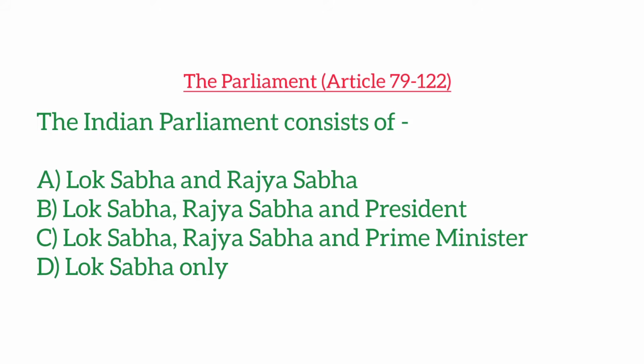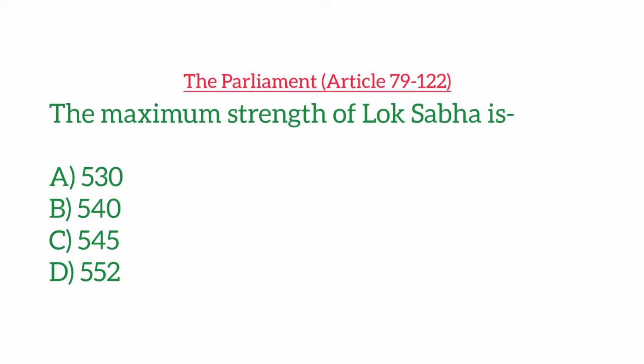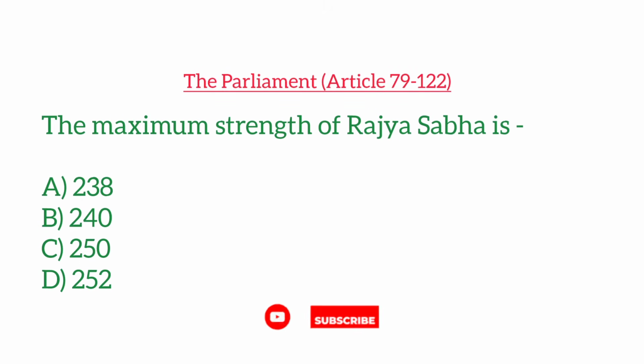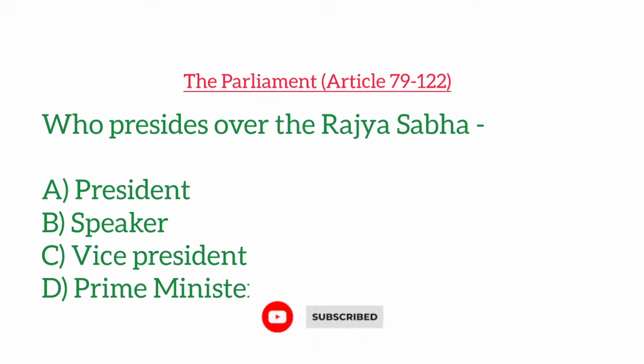The Indian Parliament consists of. The maximum strength of Lok Sabha is. The Rajya Sabha is also known as. Maximum strength of Rajya Sabha is. Who presides over the Rajya Sabha?